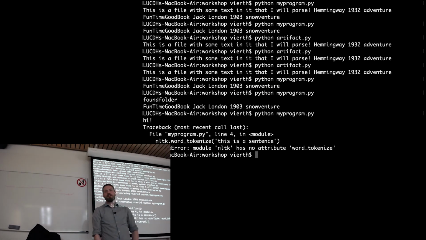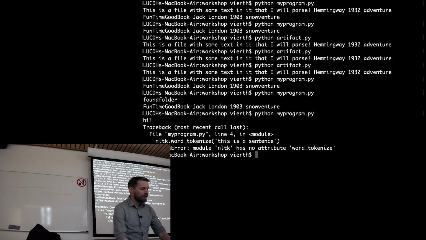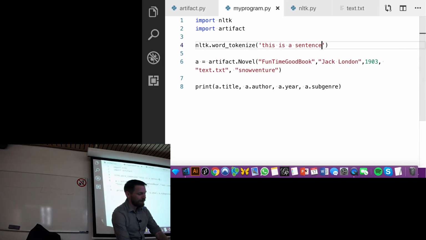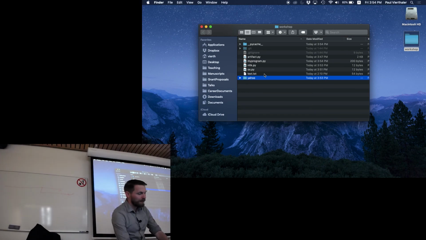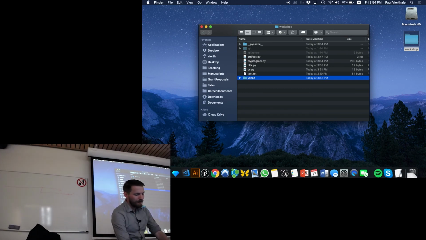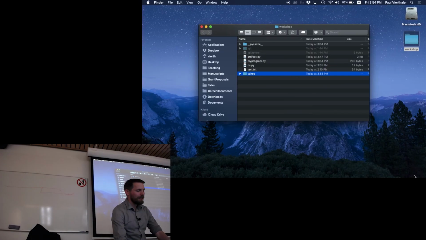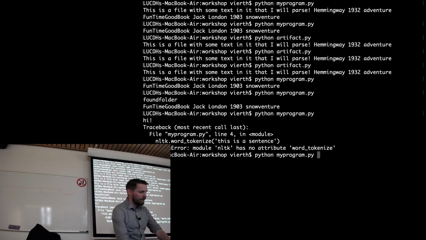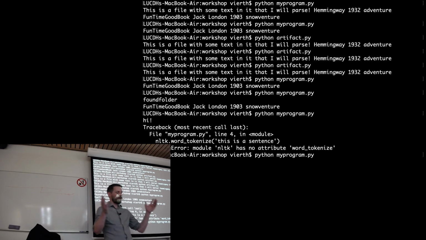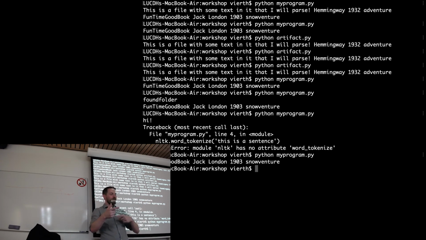But if I delete this, I think word_tokenize is in there. And now I'll go ahead and run this. Now it works. It takes a while to load it, but it worked, right?